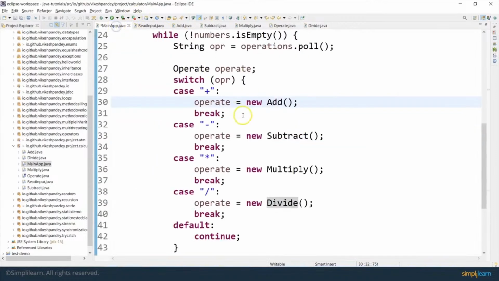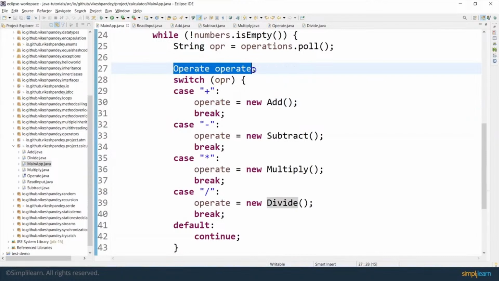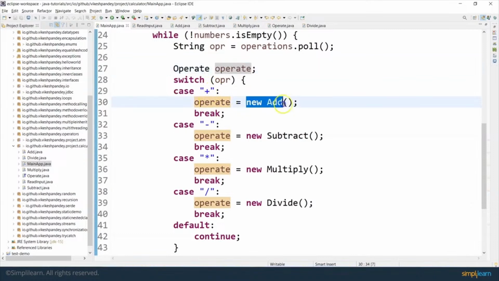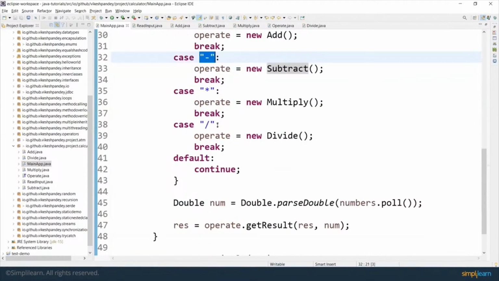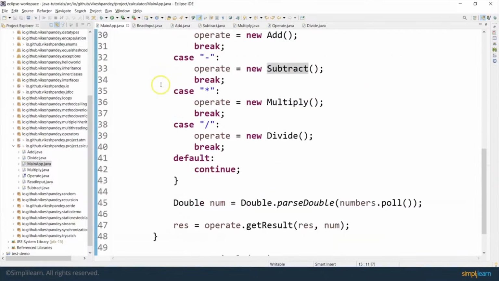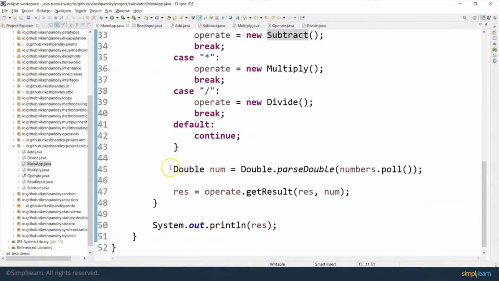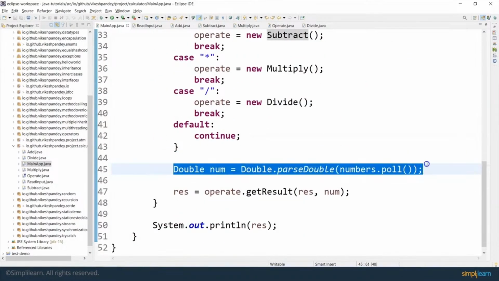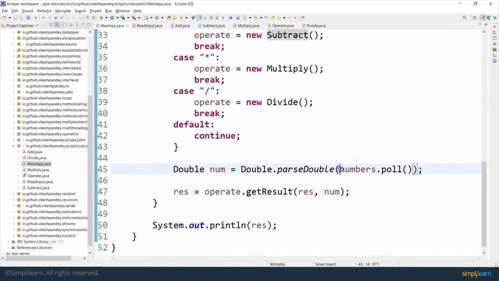And let's go back to the main app now. Now you also see that I've defined a reference of operate here, and in each of the switch case blocks, I'm assigning the object type to this. So once we have filled that based on the case, while filtering out this expression and picking up plus, star, and divide sequentially, then we go to the next line outside the switch case block, which is to pick the next number from the queue.